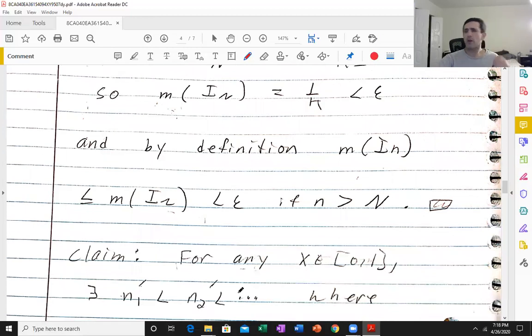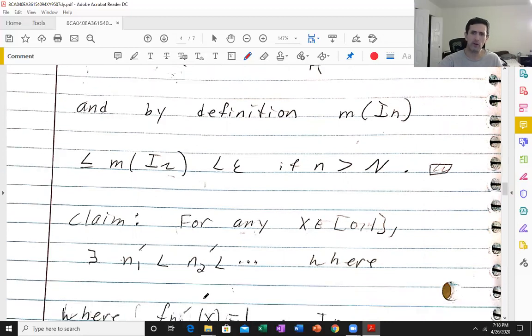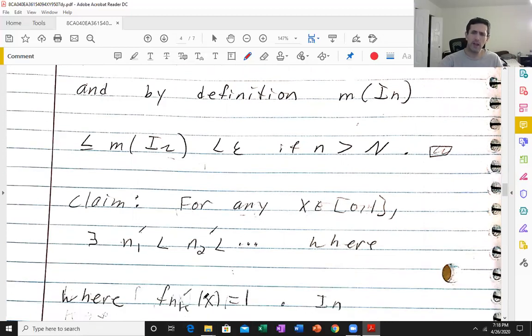Now I claim that for any x between 0 and 1, I can find an increasing sequence of integers n_k' where f_{n_k'}(x) is 1. I'm using n_k prime because n_k we already used for the intervals 0 to 1 over k. These integers depend on x, but that's okay.